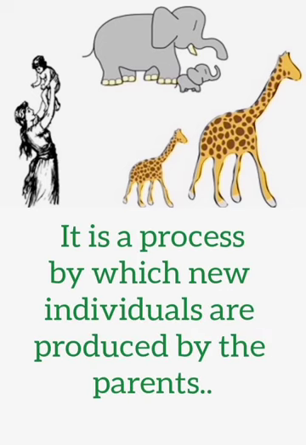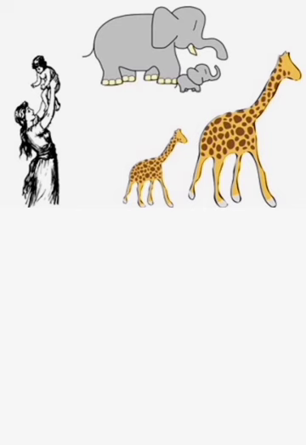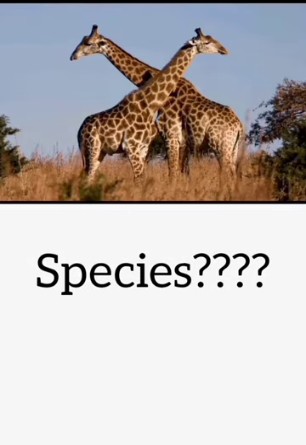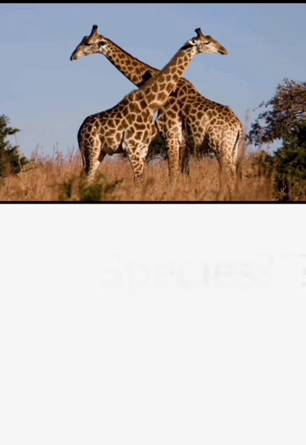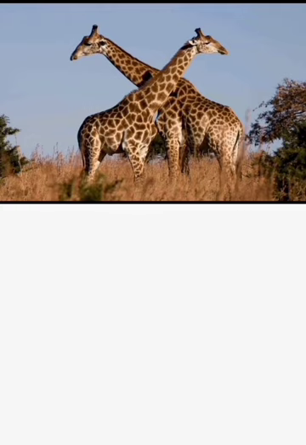Reproduction is the process by which new individuals are produced by the parents. It is important for the survival of all living things. You studied about species in 9th standard. How do we know that 2 different individual organisms belong to the same species?